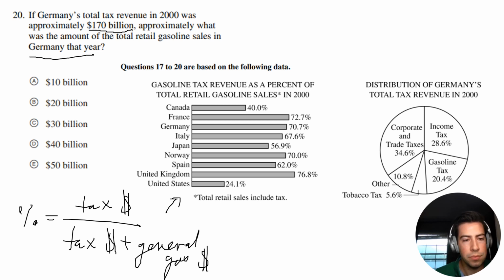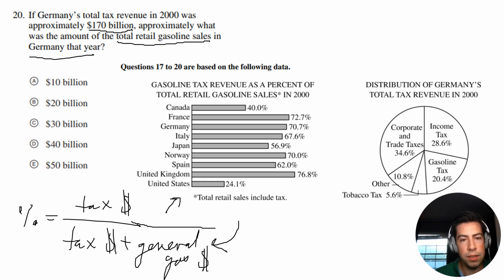What was the amount of the total retail gasoline sales in Germany that year? So we want total retail gasoline sales, in other words, this denominator value.